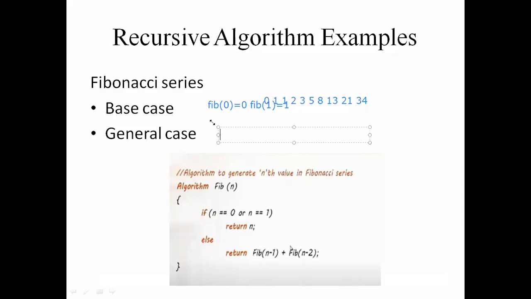The general case is the formula fib of n equal to fib of n minus 1 plus fib of n minus 2. Okay, this is the general case here, and that was the base case.